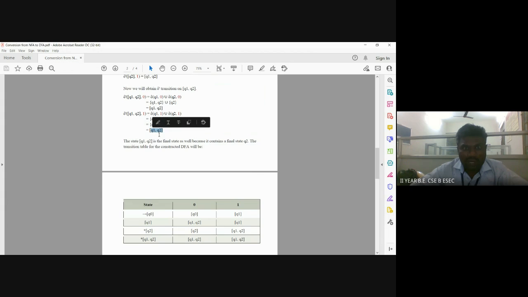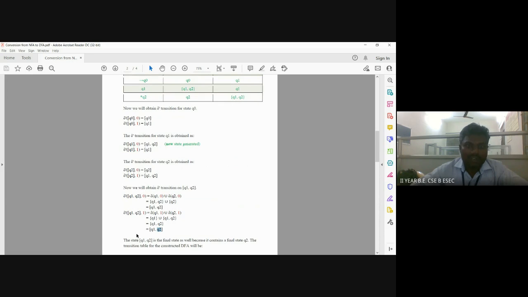Why are we saying Q1, Q2 is a final state here in the DFA? Because in the NFA, state Q2 is a final state. So Q2 appeared in this state, and we can consider this state as a final state. That's why we represent Q1, Q2 as a final state, since it contains the final state Q2 of the given NFA. This is the transition table for the constructed DFA.